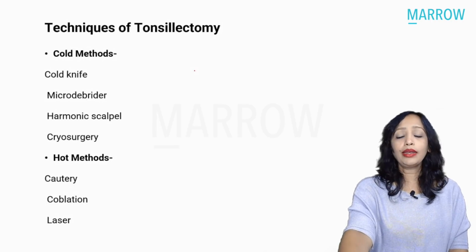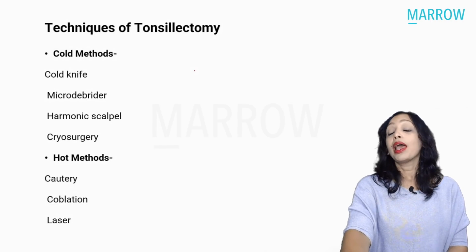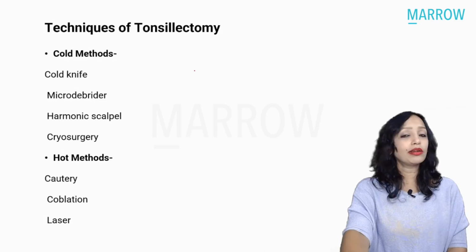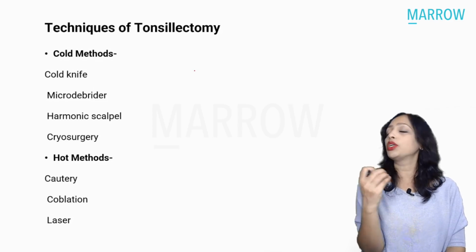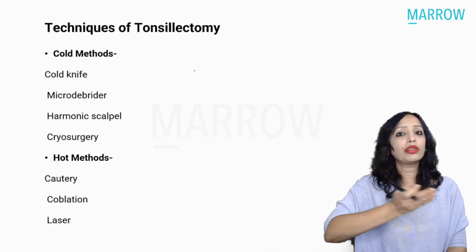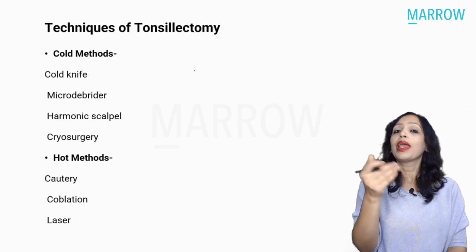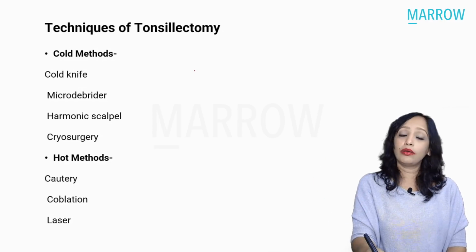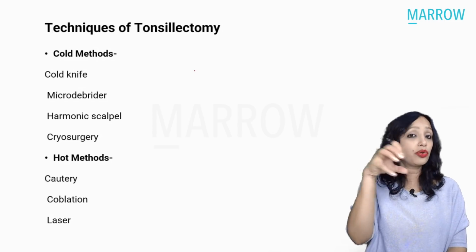So again, in tonsillectomy, in the Central Institute exam, it has been asked what are the various hot methods and the cold methods of tonsillectomy. So cold methods, why they are known as cold? Because they do not produce heat, like you are operating with the knife, or you are dissecting and cutting with the snare, so dissection and the snare method, or you are removing it with micro debrider, which is like a rotating shaving blade.